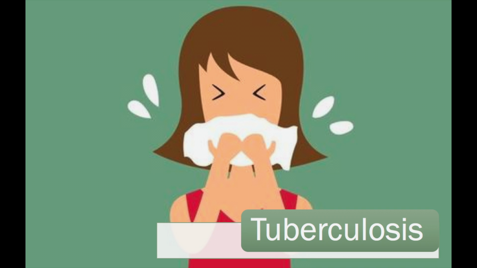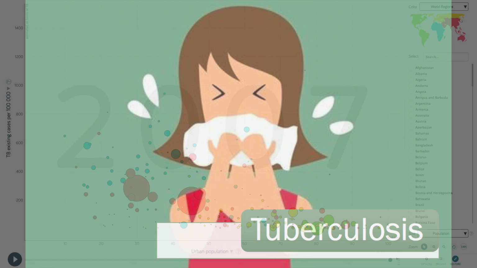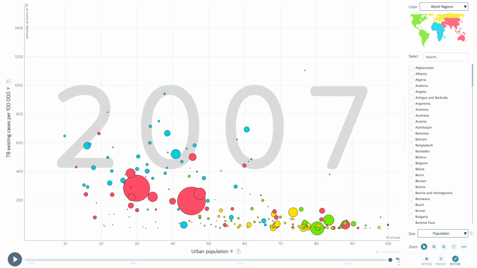Tuberculosis is a common bacterial lung disease listed as a top 10 cause of death by the WHO, and it killed 1.5 million people worldwide in 2018. The rate of TB decreases with increasing rates of urbanization. Data in 2007 portrays a pattern in which countries with higher rates of urbanization exhibit lower rates of tuberculosis illness